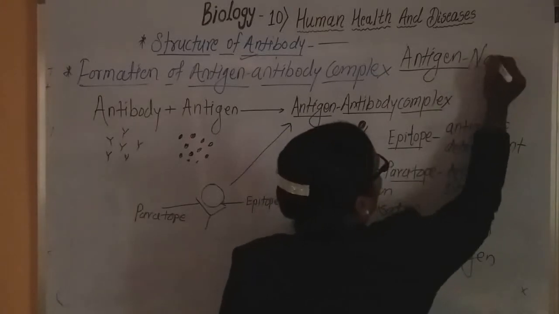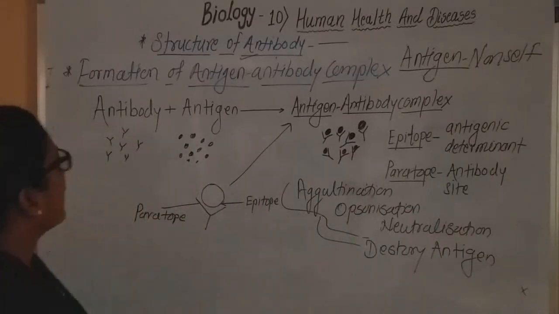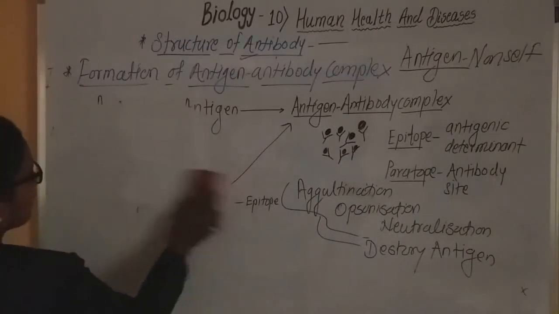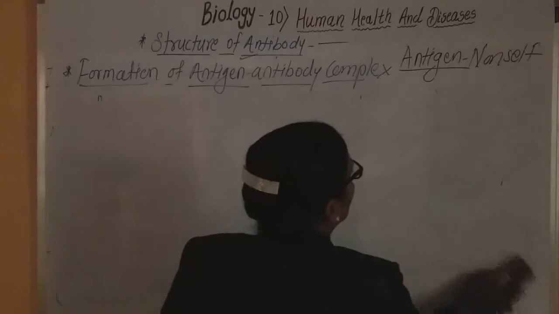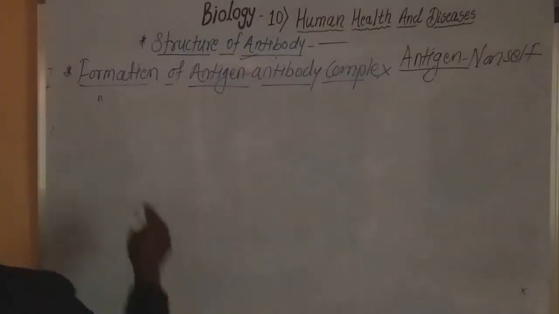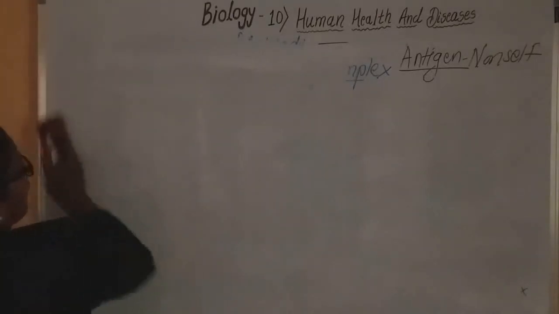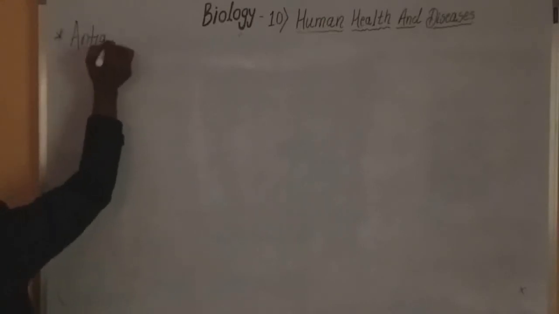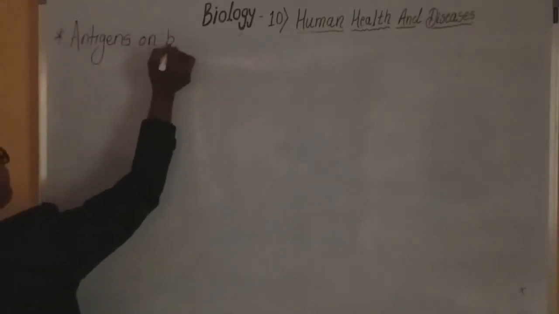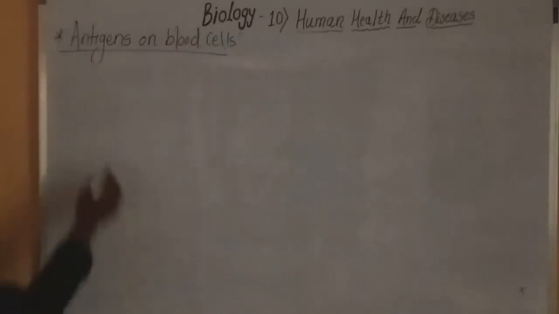Okay, now up to this we studied this antigen. We know one thing we should always remember: antigen is a non-self molecule. Okay, we always studied this. But remember, there are certain antigens also present on the blood cells. Hence we are going to study the next point, that is antigens on blood cells. Okay, it means two types of antigens in our blood.